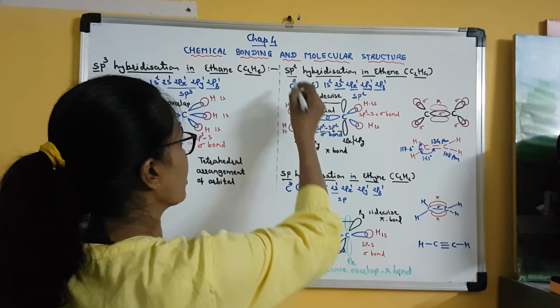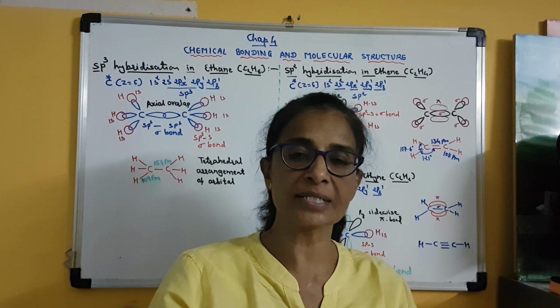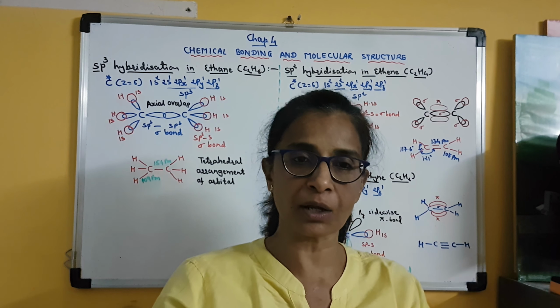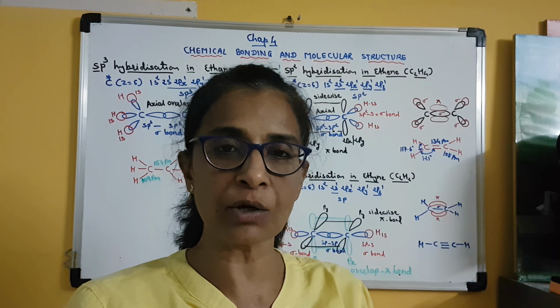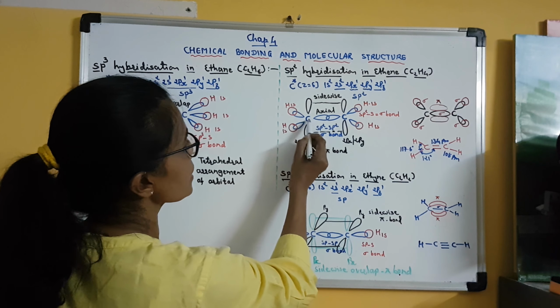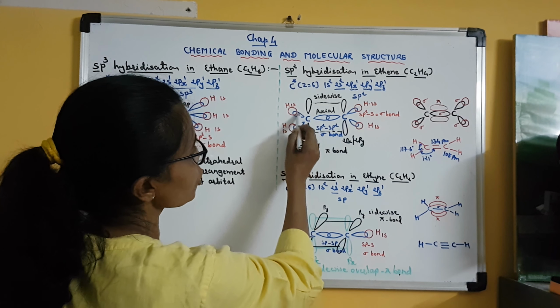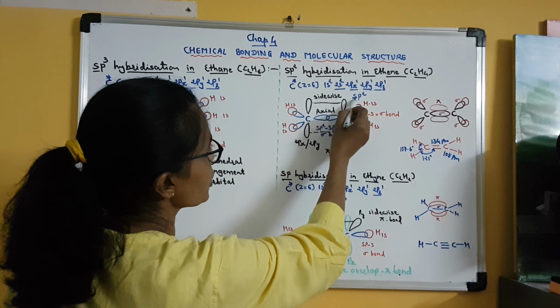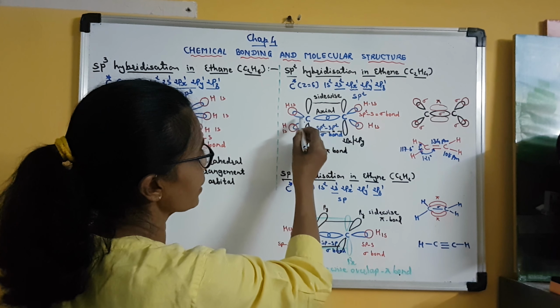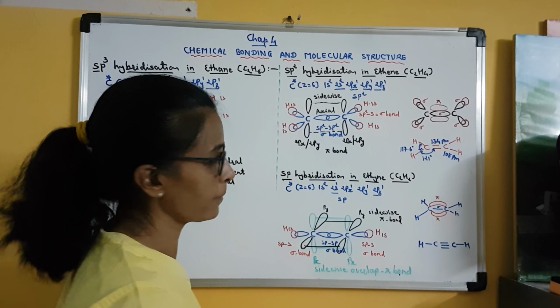And we have also seen that in sp2 hybridization, the 3 hybrid orbitals are always oriented along the 3 corners of an equilateral triangle. Clear? So here you can see this carbon atom, the 3 hybrid orbitals shown in blue are the sp2 hybrid orbitals of one carbon atom. You can see they are trigonally arranged around the carbon atom.